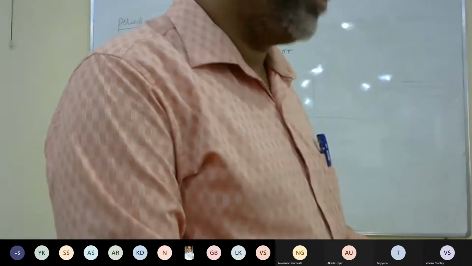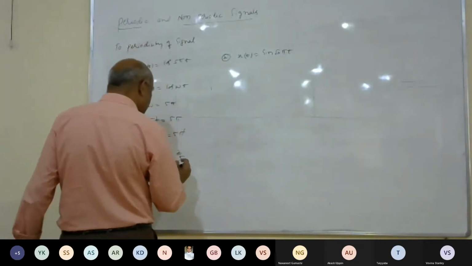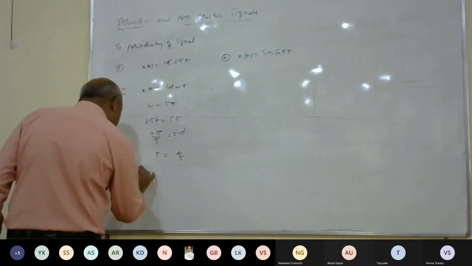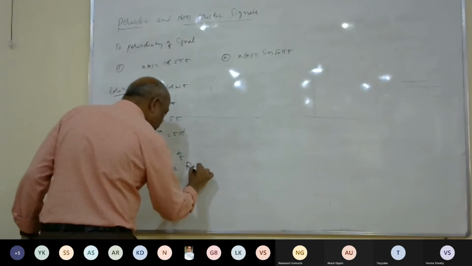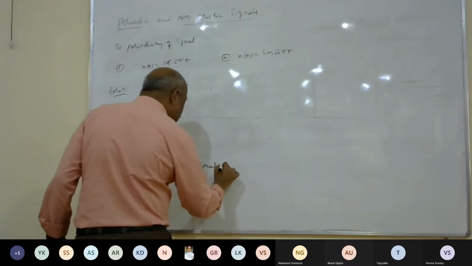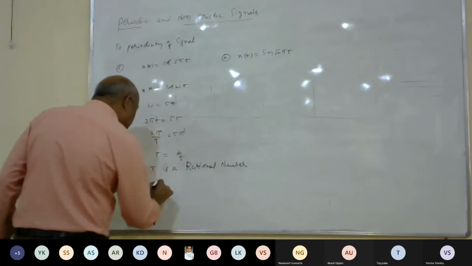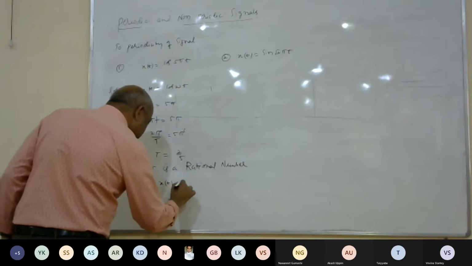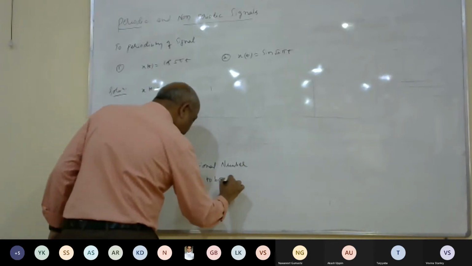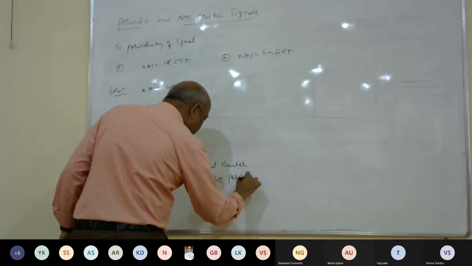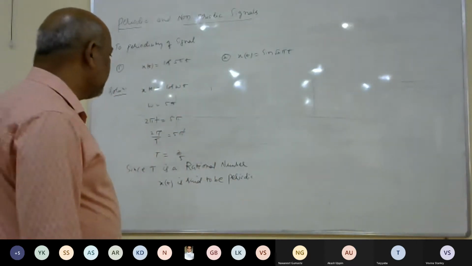Hence, the signal is said to be periodic, since the fundamental period T is a rational number.